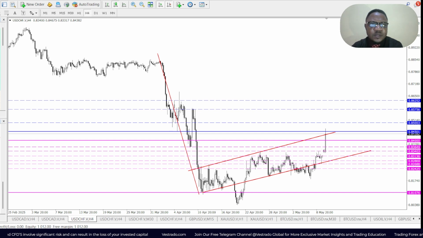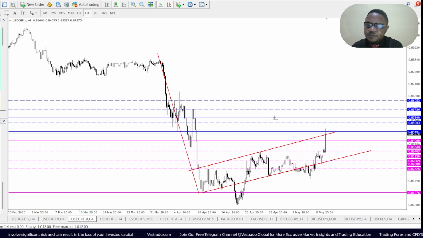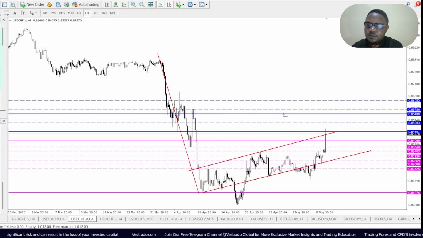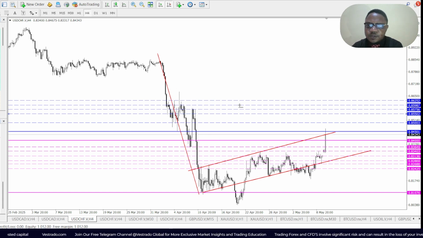Above that, it's 8550 here. Yeah, above that, perhaps 8575, and above that, 8600 psychological level. Okay, and above that, 0.8625. So this is the bullish scenario for me on the USD Swiss.